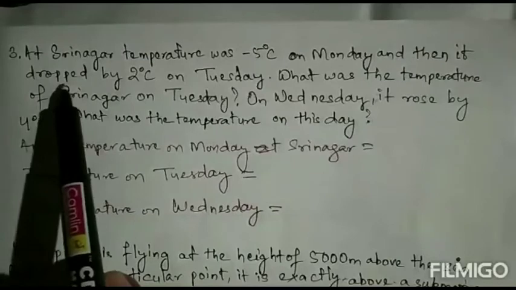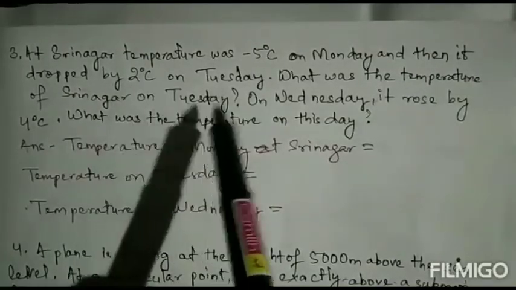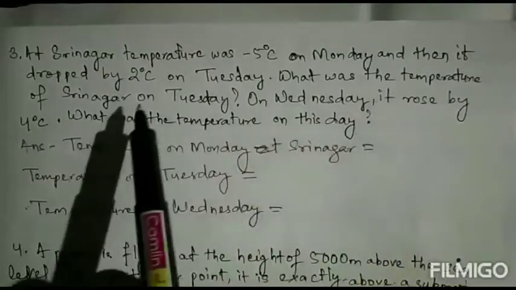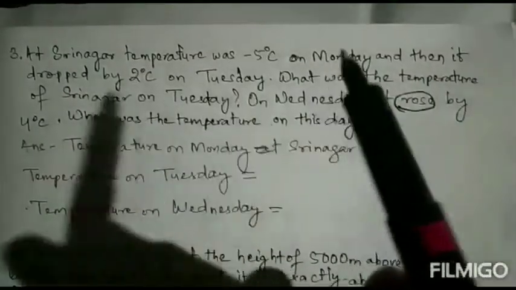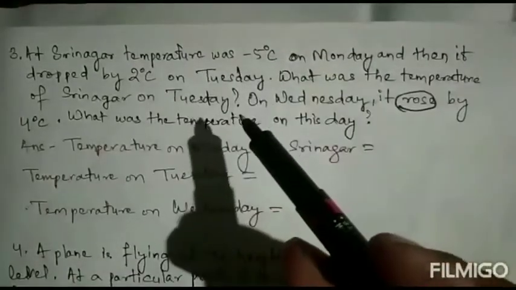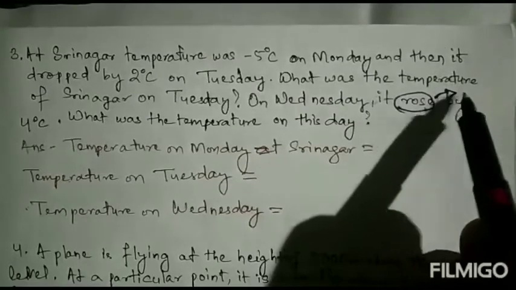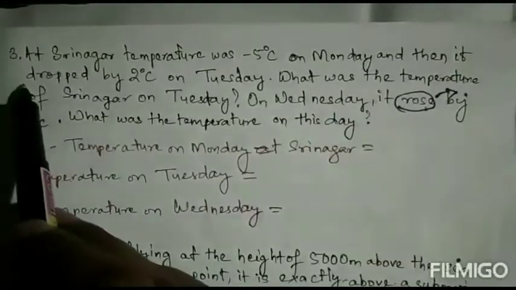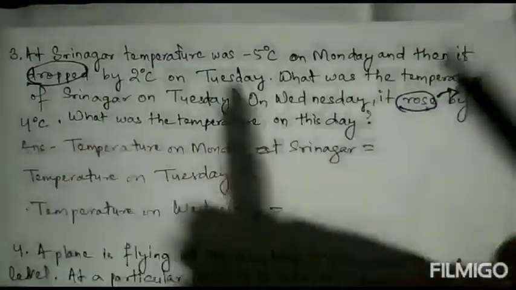Dropped means going down, decreasing. Rose means rising, like the sun rises. The past of rise is rose. So here it is increasing and here it is dropping, going down.